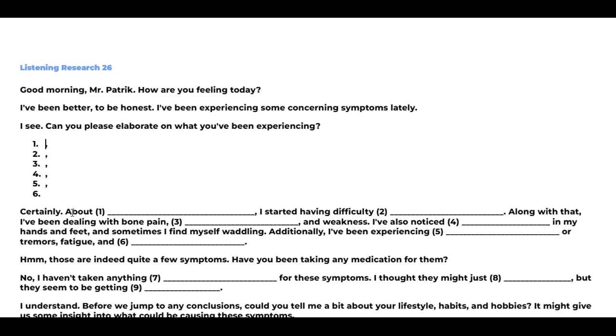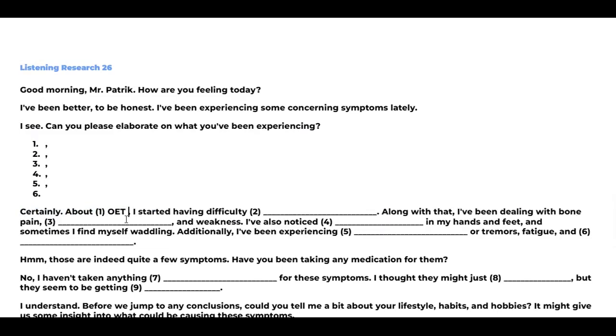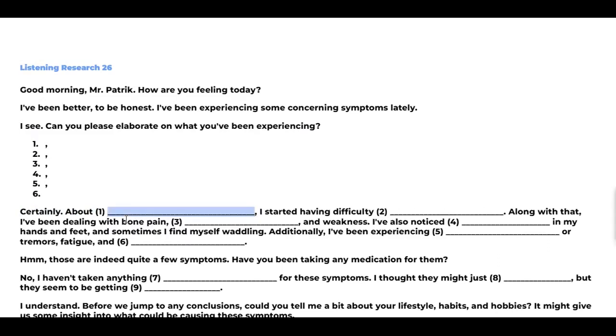Like for example, "certainly about" dash. You will not get the time to write this answer because very soon the next word will be heard. So what you can do is write the first two, three letters of the first word that you hear. If there are two words, for example, OET exam, just write OET and then E. That's enough. Fine. All the best. We are going to start now. Get ready.